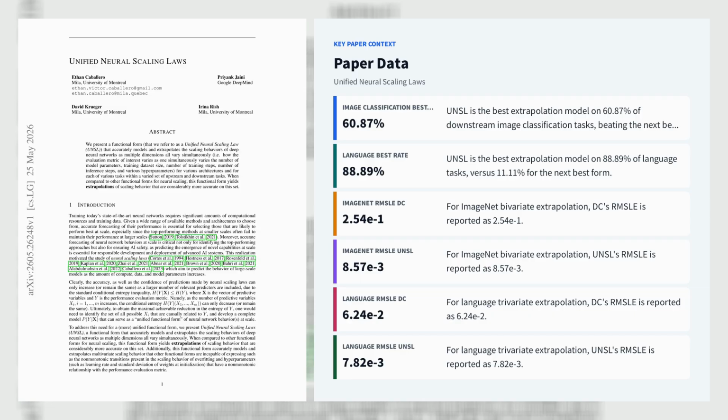Reported RMSLE drops include ImageNet bivariate extrapolation from 2.54E-1 for DC to 8.57E-3 for UNSL, and language bivariate extrapolation from 6.24E-2 for DC to 7.82E-3 for UNSL. The paper also shows the law extrapolating reinforcement learning, test time chain of thought scaling, width depth trade-offs, and sparse parity, while revealing a practical limit. Accurate forecasting past a regime change requires training data near the relevant hyperbreak.